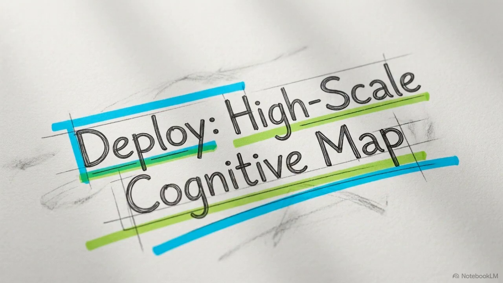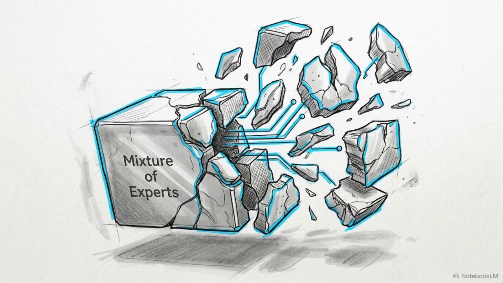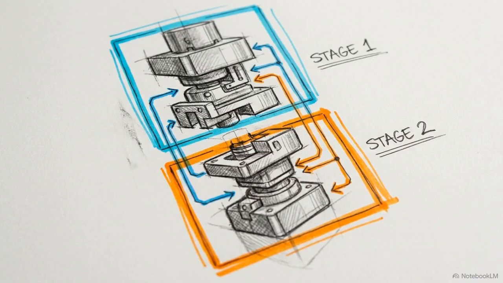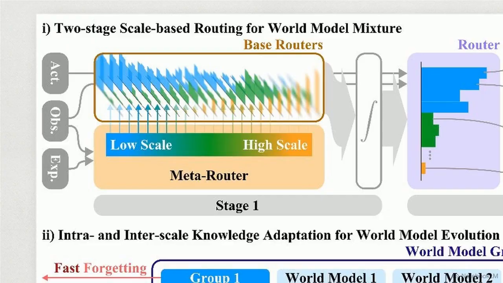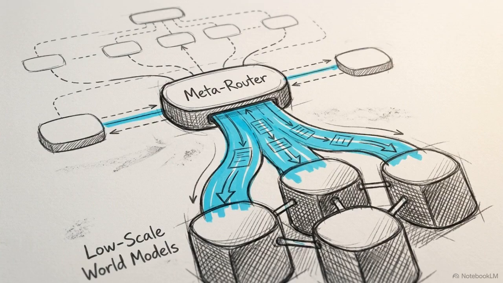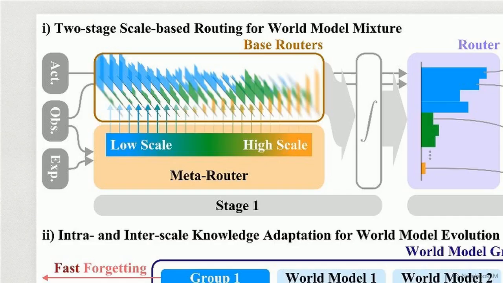This continuous scalar translates the vague psychological concept of novelty into a precise mathematical trigger, instructing the architecture exactly which cognitive level to deploy. To utilize that trigger, MuSix dismantles the flat MOE router and decomposes the selection process into two distinct stages. This diagram details the Stage 1 routing process. The continuous meta-router maps the experiential distance scalar directly to a specific weight function over a continuous scale space. When experiential distance is low, the meta-router concentrates its mass exclusively on low-scale physical dynamic models. When experiential distance spikes, the meta-router shifts its weight upward to high-scale cognitive maps.